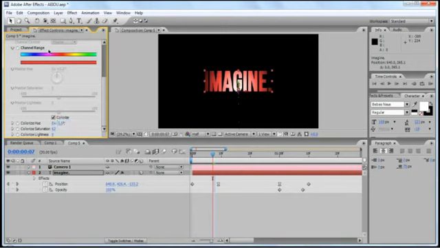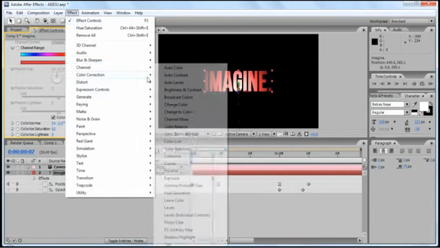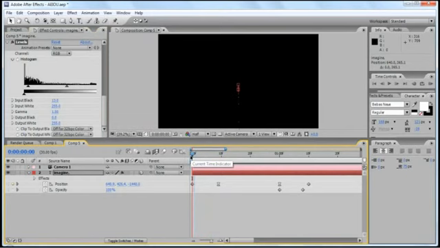Click Effect, Color Correction, and then Levels. Drag the handlebars until you see the desired color. So far, this is what we have.